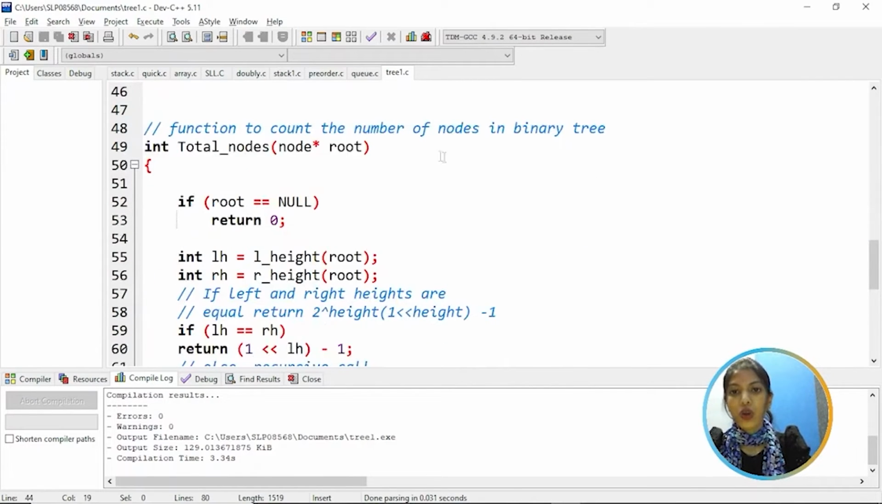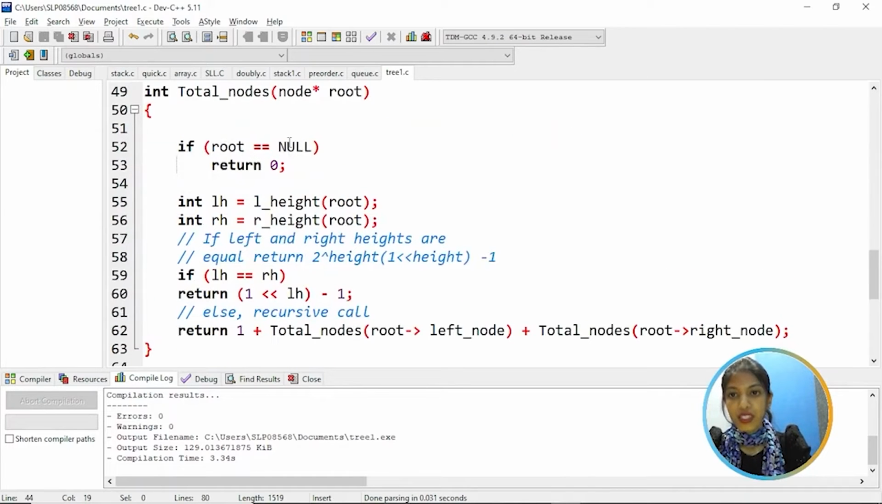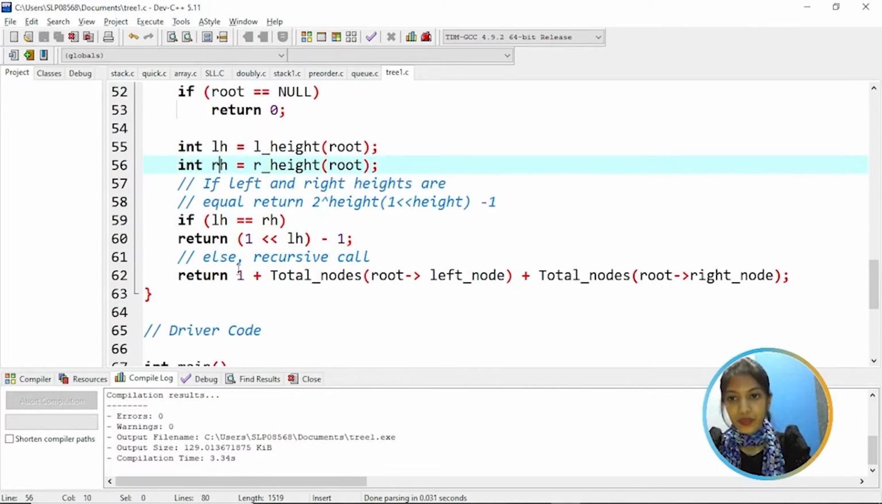Next, total node. This function is to count the number of nodes in a binary tree. If root is equal to null, that means return 0. Else we are assigning the left height of the root to LH and the right height of the root to RH, and checking if the left and right heights are equal. If they are equal, that means return 2 to the power of height minus 1. Else we are having a recursive call, so we are calling 1 plus the total node function plus the total node function.